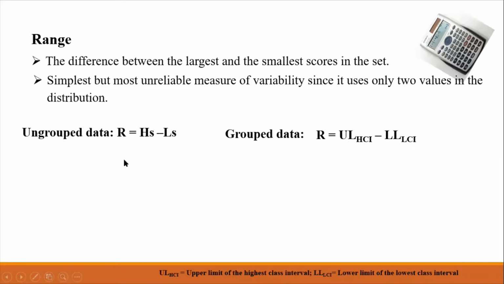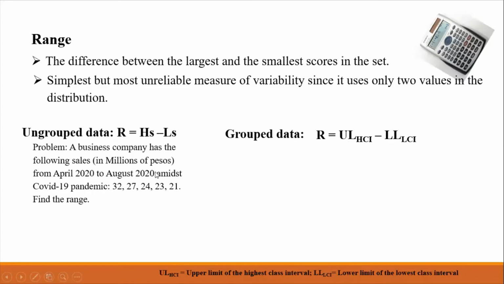For example, under ungrouped data, a business company has the following sales in millions of pesos from April 2020 to August 2020 amidst the COVID-19 pandemic. We have 32 million, 27 million, 24 million, 23 million, 21 million. And what is the range? Take note that the range is obtained by getting the difference of the highest and the lowest score. So first we have to determine the highest sales of the company, that is 32, and the lowest sales is 21 million. So the range is 32 minus 21 equals 11 million.